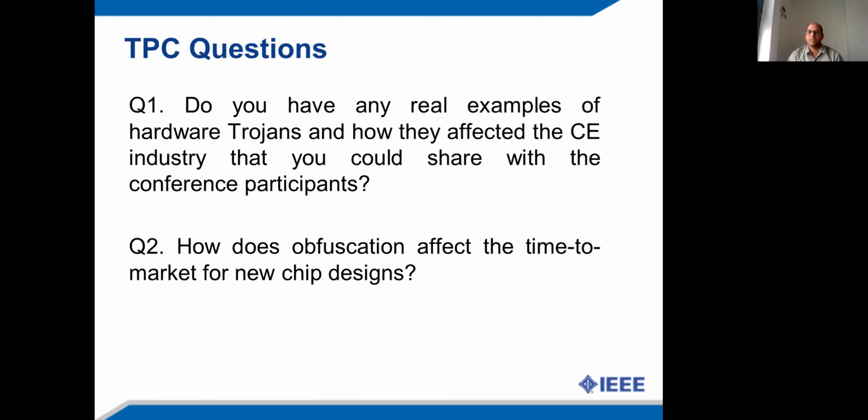Another example is NBTI stress-based attack, which can be triggered in order to enable excessive heat dissipation and device degradation. This kind of attack has been demonstrated on DSP cores in an IEEE paper. So because Trojan can be inserted in consumer electronics hardware, therefore end consumers may lose trust in consumer electronic systems, thereby affecting the consumer electronics industry.